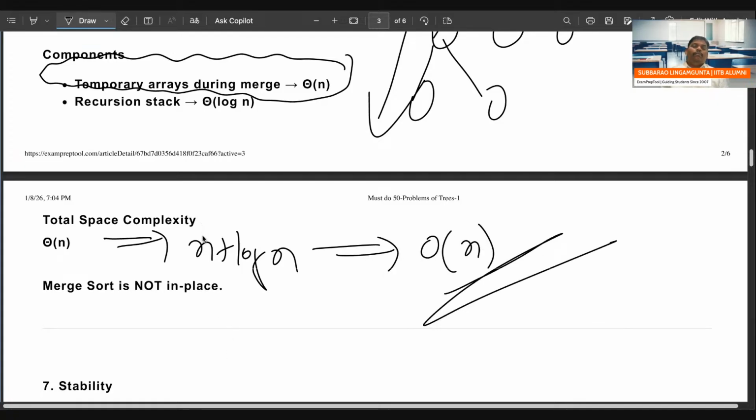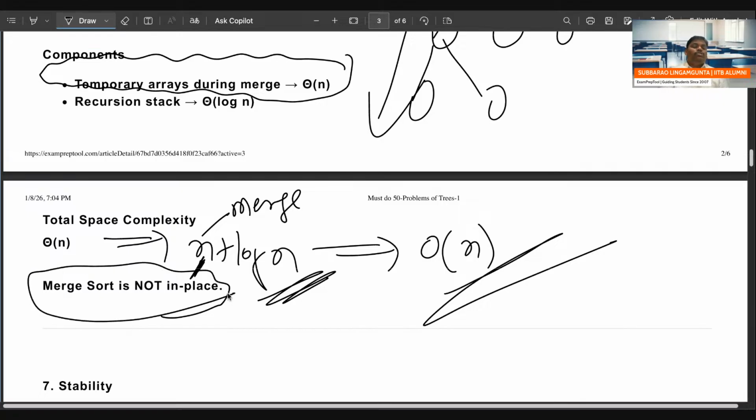N for the merge algorithm auxiliary array, log n for the stack space, right? And one more, because of this n, the extra space is more than log n, so it is not in place. Merge sort is not in place.